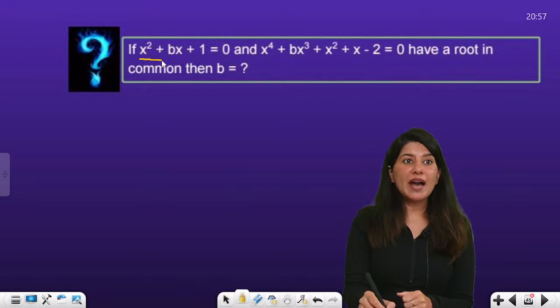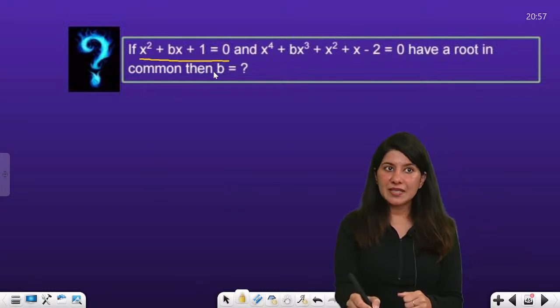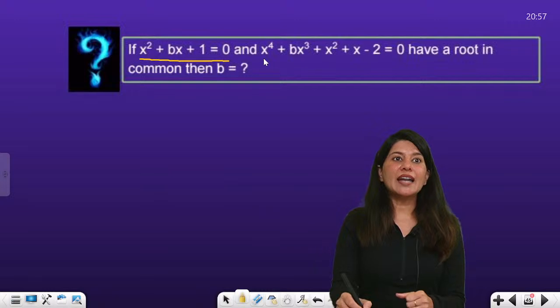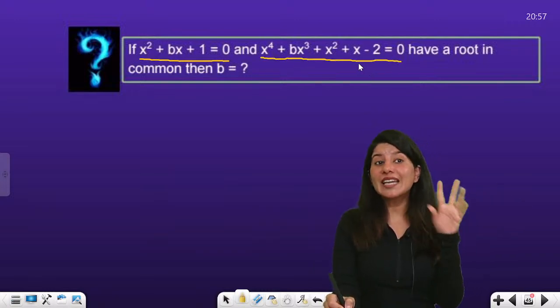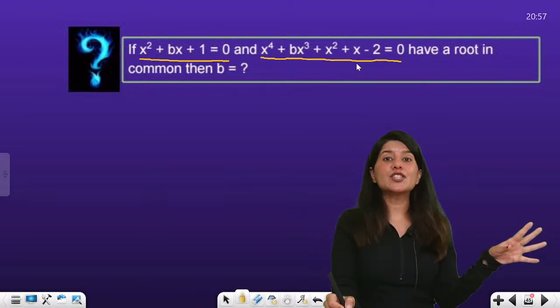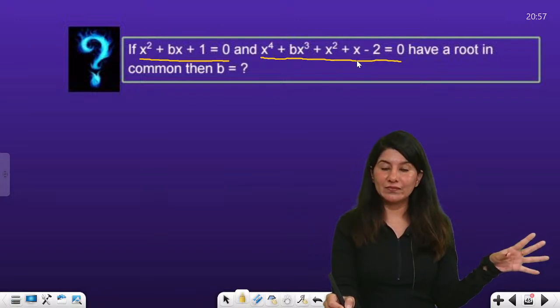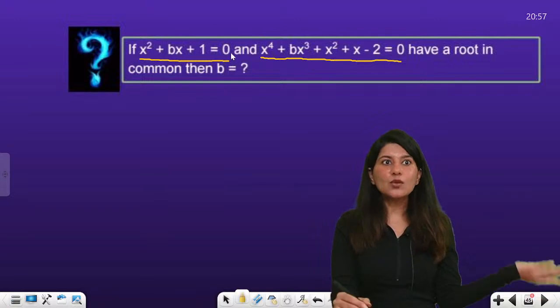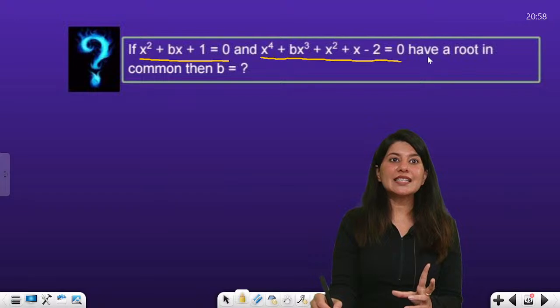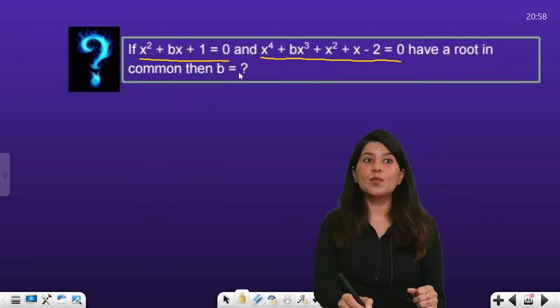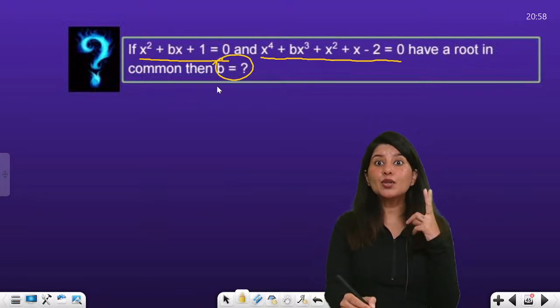So if you have this equation x square plus bx plus 1 is equal to 0, and you have another quadratic equation which again, can you see clearly, is completely unknown to me, right? I can't calculate any root from any equation, right? Yes. So now they are saying that they have one root in common and we need to figure out the value of b. So how do you tackle it?